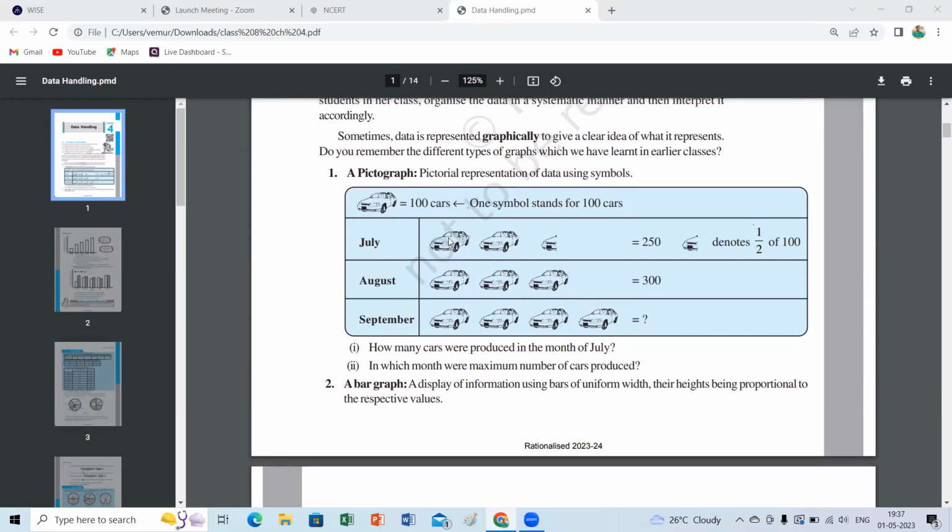It will take time for us to draw so many symbols. If it is a whole, like 100 cards, 200 cards, 300 cards, it is okay. But if it is a part, what symbol do we use? That's the drawback in pictographs, children. To avoid such drawbacks, later they developed the bar graph.